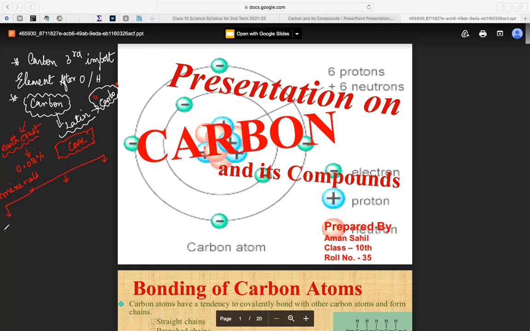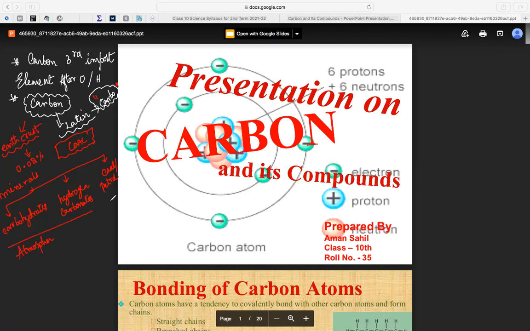One is carbonates, next hydrogen carbonates, coal and petroleum.